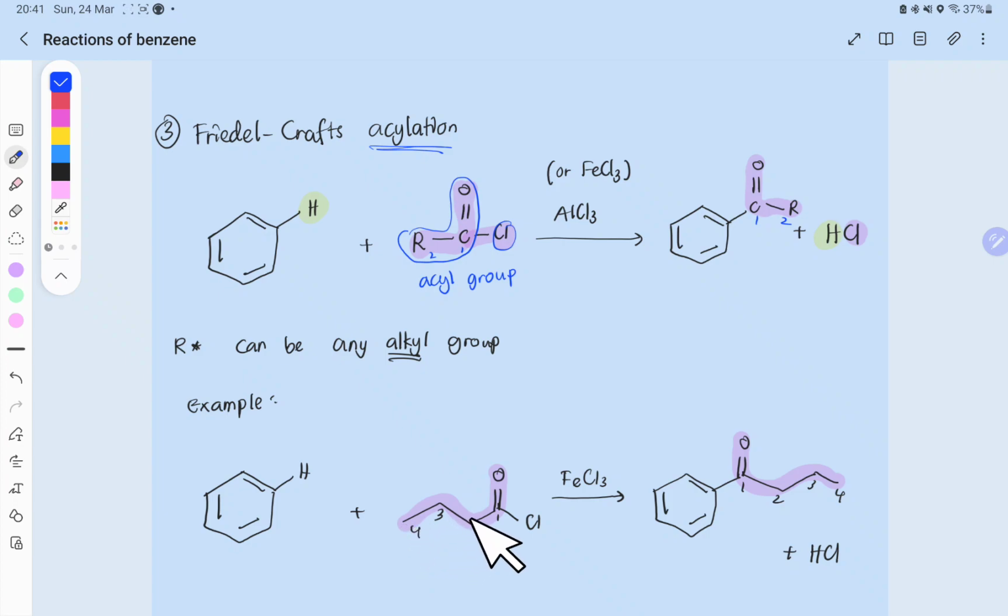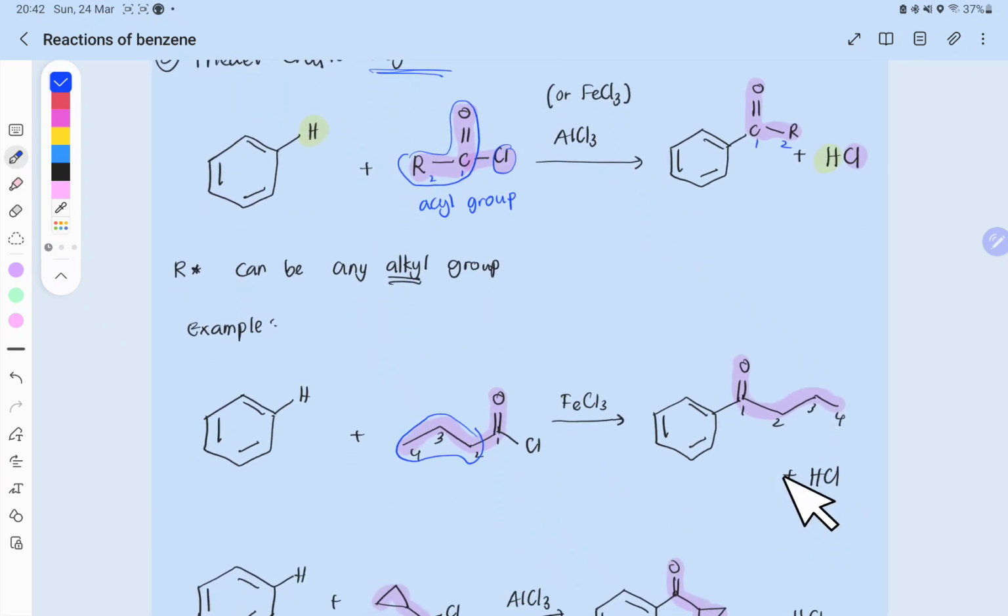Remember that the R is here; this is the R, not including the carbon here. But when we count the total carbon there are 4. That is why I said propyl earlier. So now we connect at 1, 2, 3, 4, with a double bond O at number 1, and we are going to get this product right here. And we are going to get HCl as well, because we remove Cl.